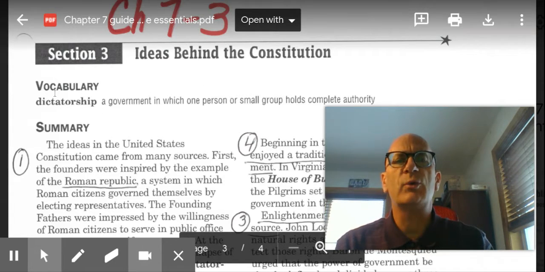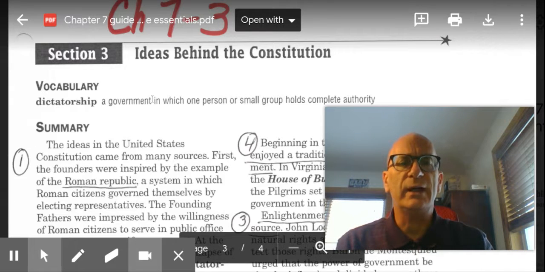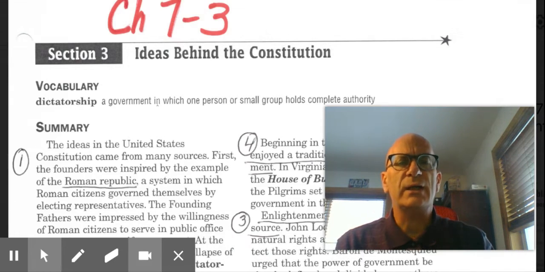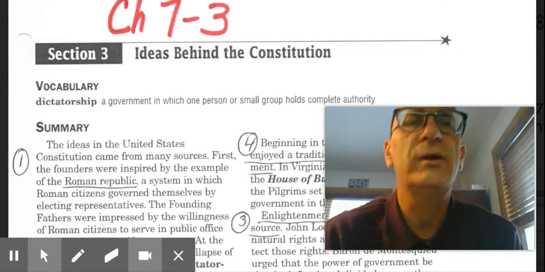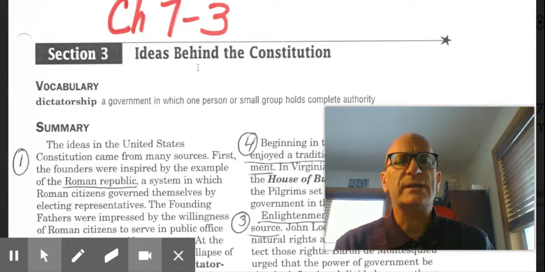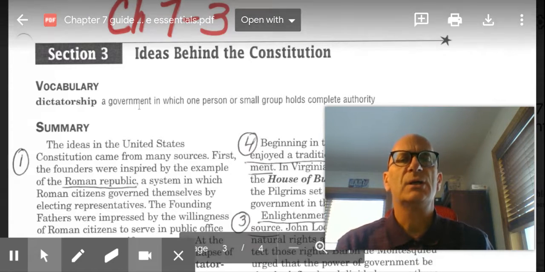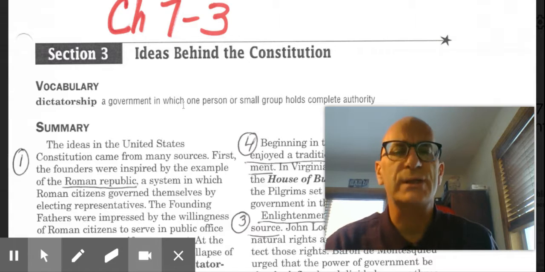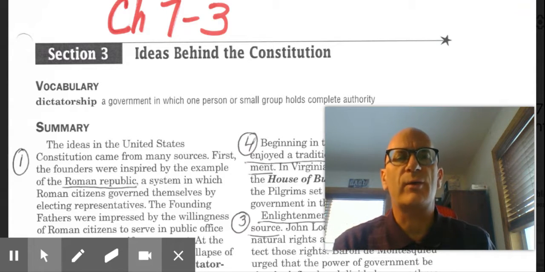There's one vocab word on the sheet here, but there are seven all told in the section, and the entire deck can be found on your Quizlet page, and it also can be found on your Google Classroom page as we study ideas behind the Constitution. The one word that appears today is dictatorship, a government in which one person or a small group of people holds complete authority. Dictatorship.